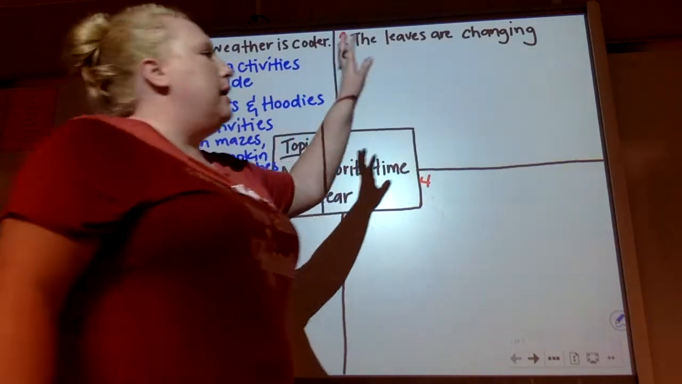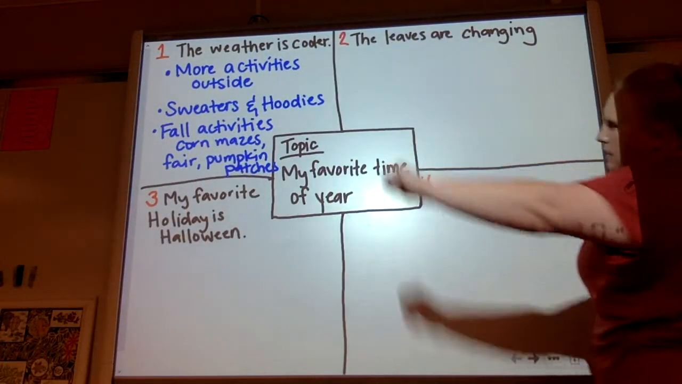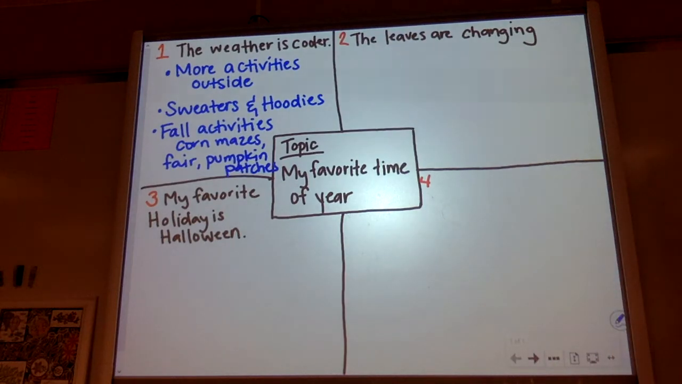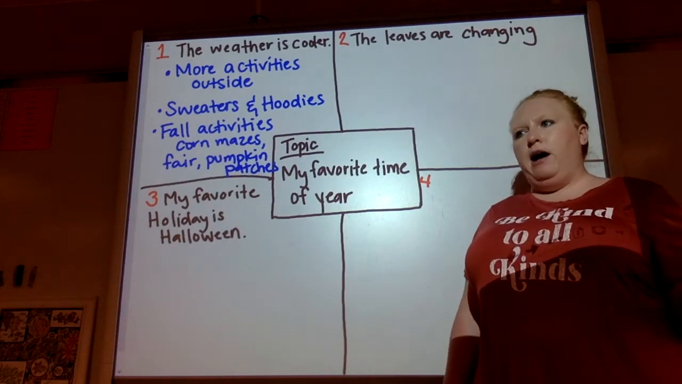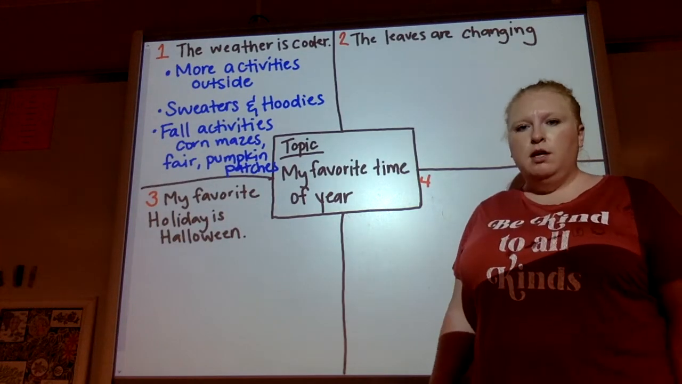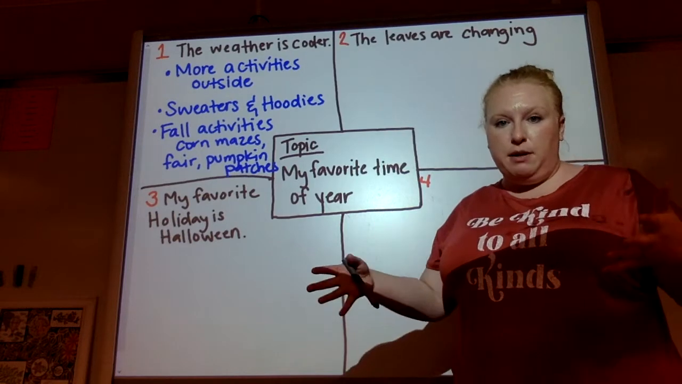Now we're going to go to our next square over here, which is the leaves are changing. So it's a fact that during the fall, the leaves change, okay? When you walk outside right now, you don't see much of that because it's like the very beginning part of fall. But eventually, all the leaves on the trees will be changing to different colors, red, orange, brown, yellow, and they'll fall off the trees and be on the ground, okay?